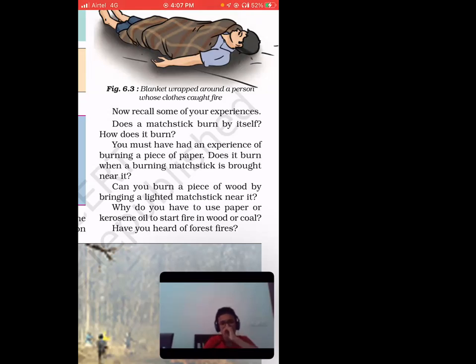For human beings, you have some alternative options, like you can call the fire brigade or something like that. But for animals, it's very tough. Why is it tough? Because animals cannot call the fire brigade, right? They cannot ask for help. They cannot bring water, or they don't have any options.